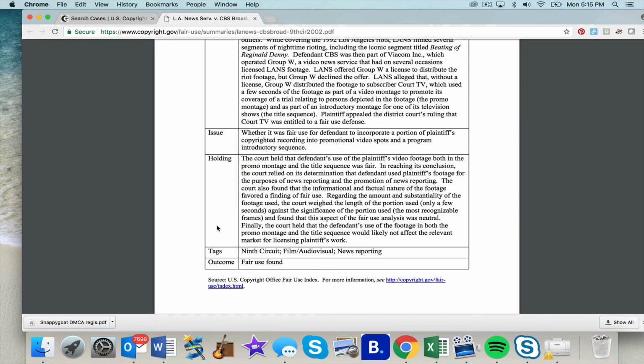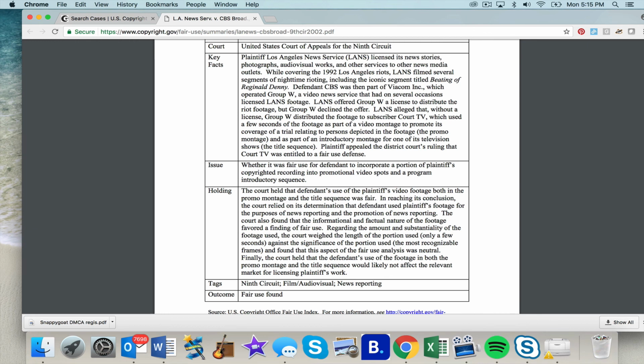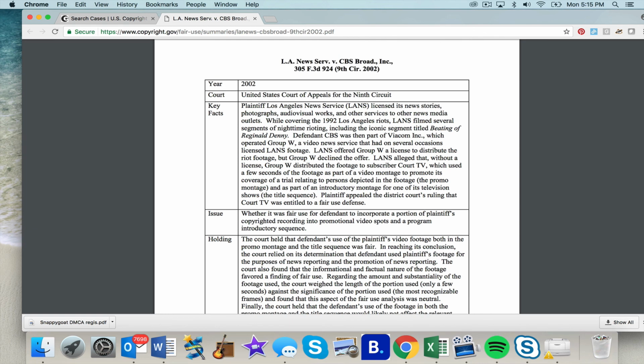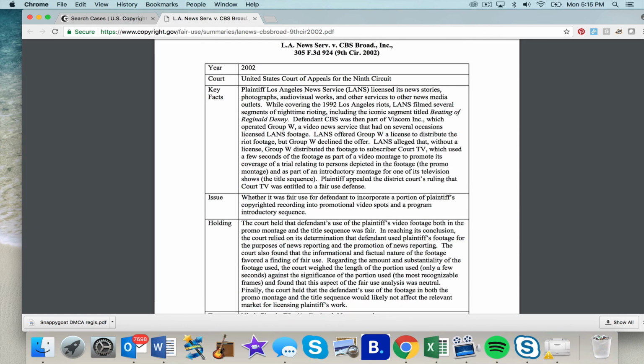Finally, the court held the defendant's use of the footage in both the promo montage and the title sequence would likely not affect the relevant market for licensing of the plaintiff's work. Another factor that the courts looked at. So you get a nice little summary of what the court looked for. If you're using a YouTube video and you have a little clip for news services or a promo reel and it's super short, you might want to cite this case. This might be something to argue in your favor that your use is a fair use. Okay, so that's a real quick summary.